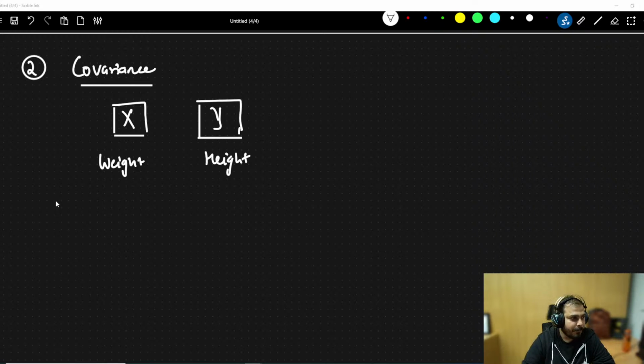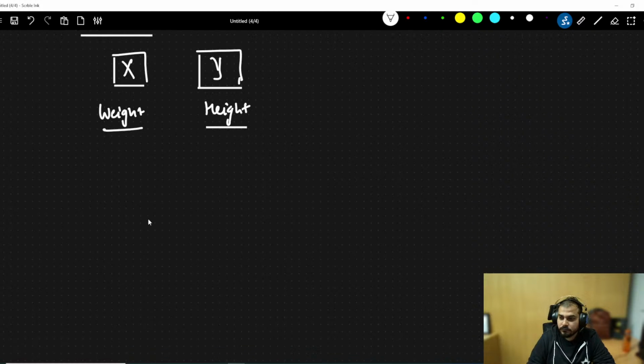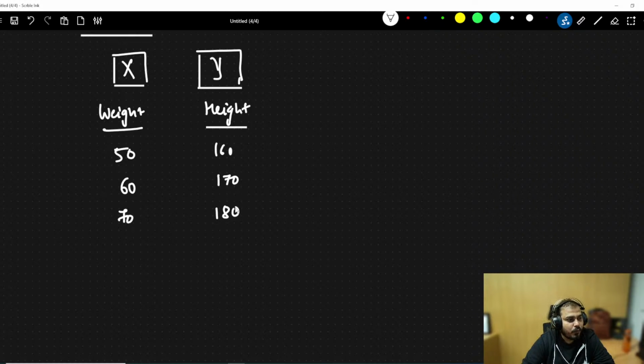So let's consider weight and height. In this particular scenario, let's say you have a weight of 50 with a height of 160 centimeters, then 60 with 170 centimeters, then 70 with 180 centimeters, and then probably 75 with 181 centimeters.